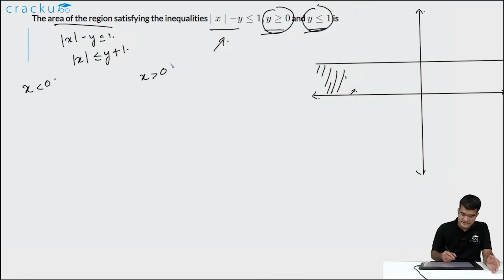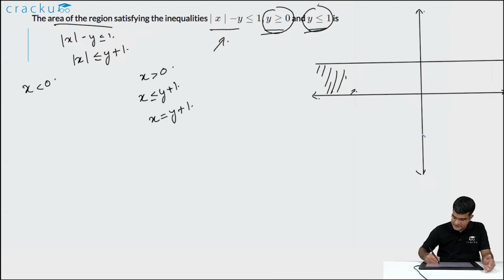When x is greater than 0, the inequality becomes x is less than or equal to y plus 1. In order to draw this inequality, let us first draw the line x is equal to y plus 1. X is equal to y plus 1 will be a line which has a slope of 1, which will be only in the positive direction. So it will be something like this. This is the line x is equal to y plus 1.